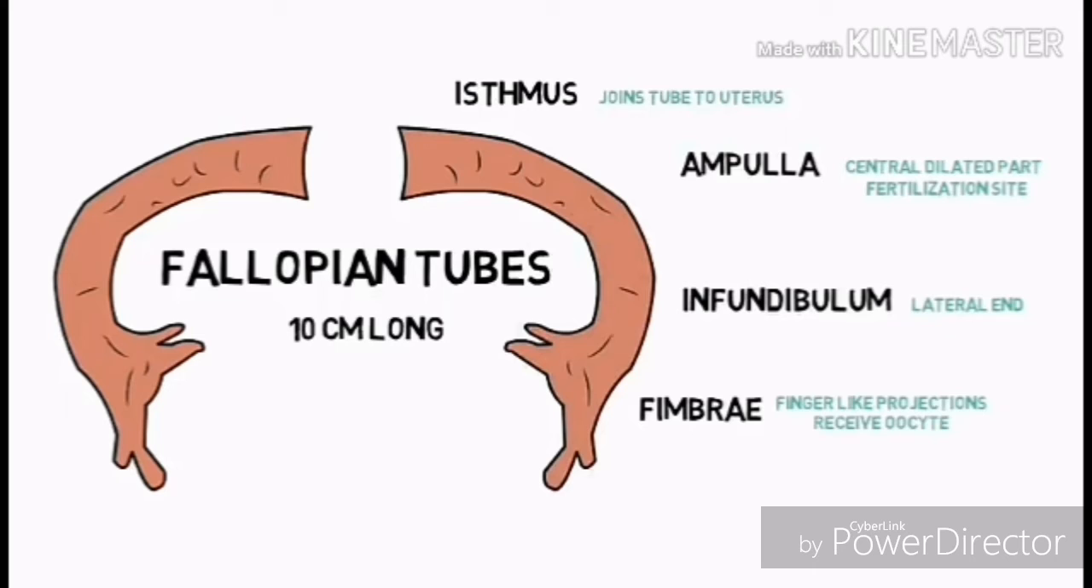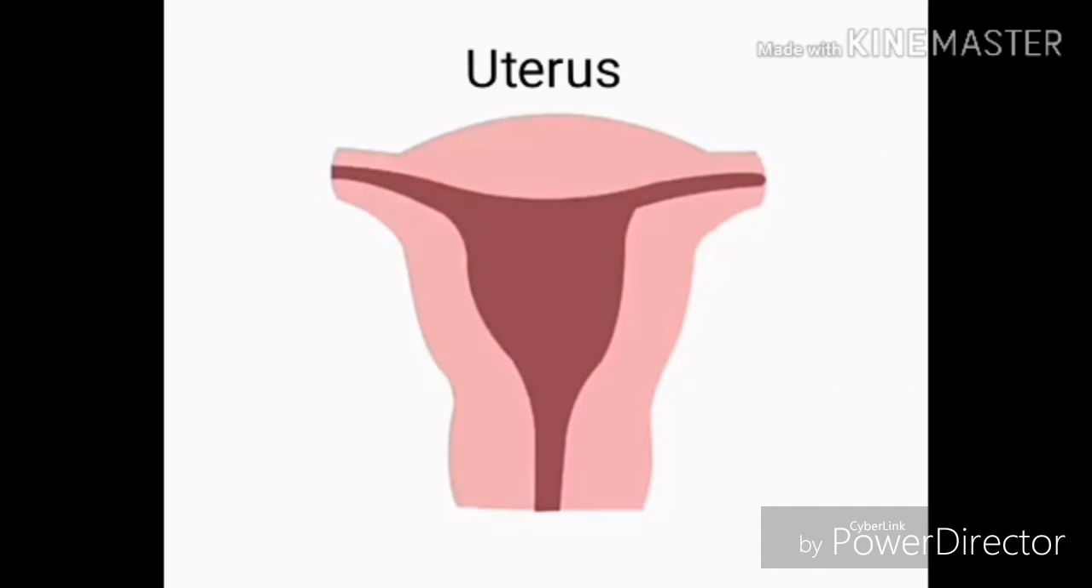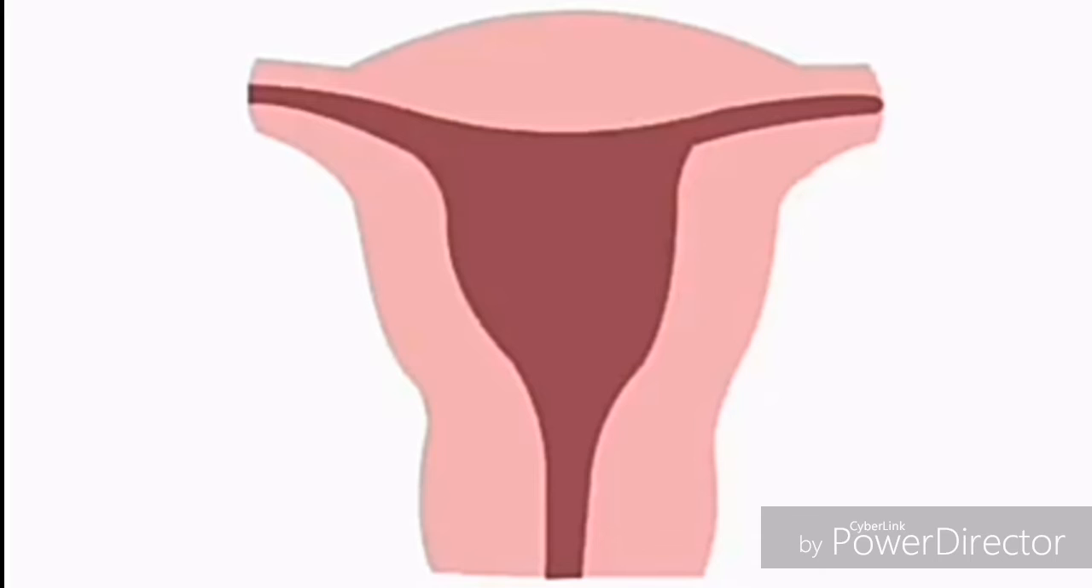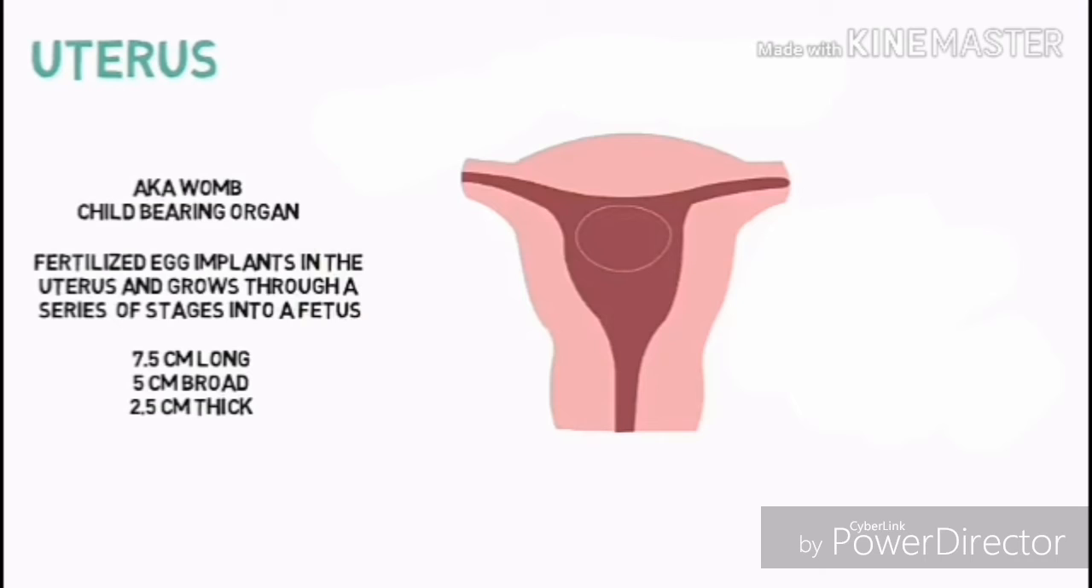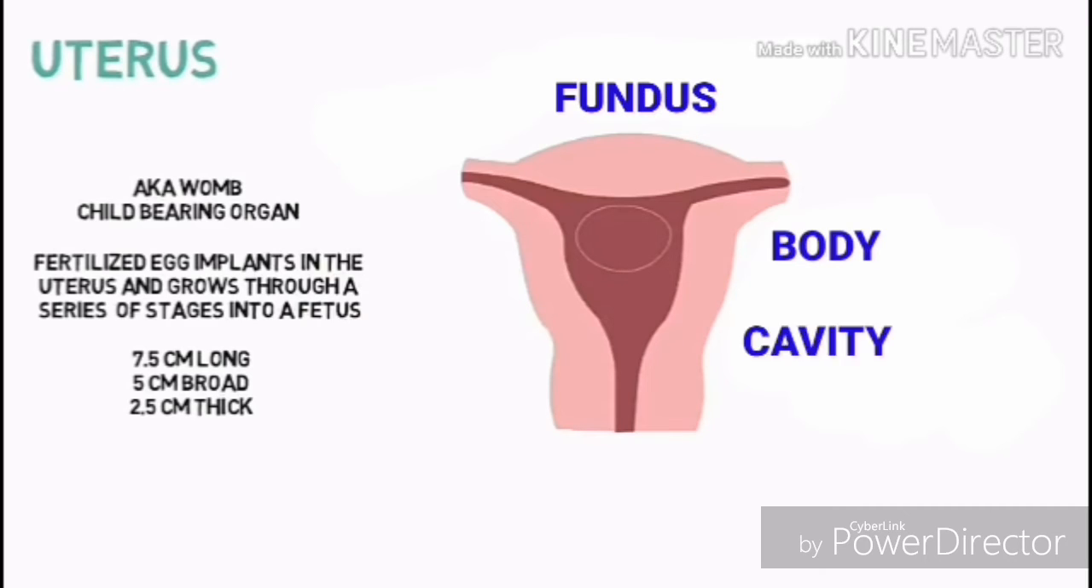The uterus is also known as the womb, the childbearing organ. The fertilized egg implants in the uterus and through a series of changes grows into a fetus. The uterus is 7.5 cm long, 5 cm broad, and 2.5 cm thick. It is made up of the following parts: the fundus, the body, the cavity of the uterus which is lined by the mucous membrane, and the cornu or the corners of the uterus to which the fallopian tubes are attached.